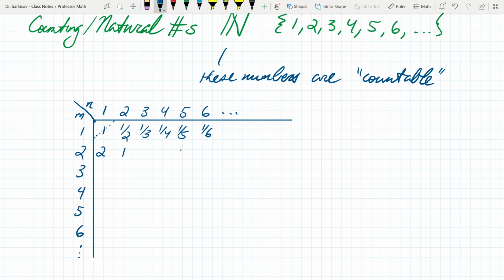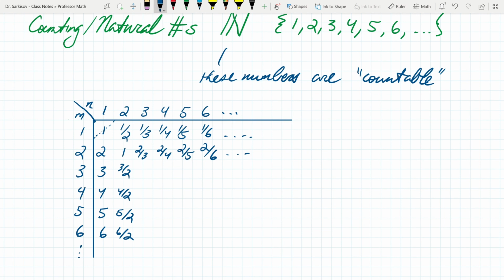This would be 2 over 1, 2 over 2, 2 over 3, 2 over 4. Let me just keep it this way. 2 over 4 is 1/2, of course. 2 over 5, 2 over 6. And you see, you can repeat them. They'll be repeating. This is not really a one-to-one and onto argument, but this still will show the countability. And this is 3, 4, 5, 6 divided by 1. This is divided by 2, so 3 halves, 4 halves, 5 halves, 6 halves, and so on and so forth.